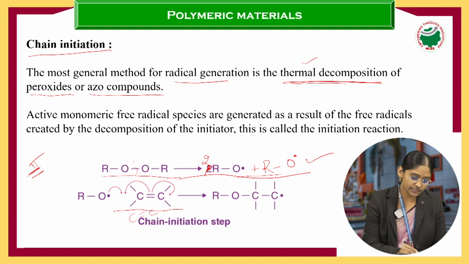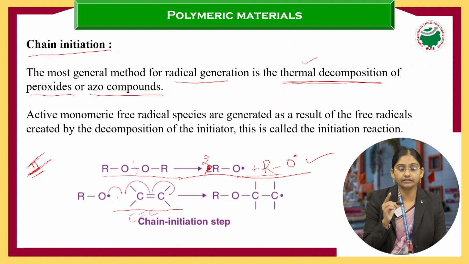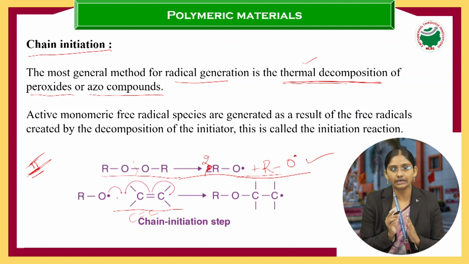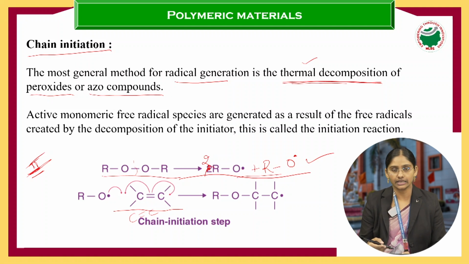This pi bond is a weak bond, so it can break easily. Wherever a double bond is there, we have to think that one bond will be broken, and then it gives electrons. Keep that concept in mind and learn the answer now.